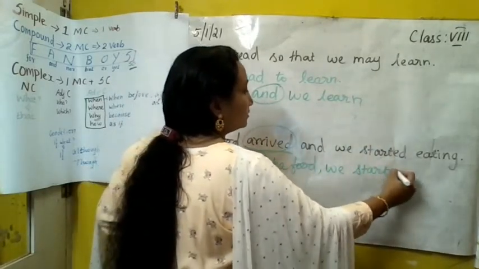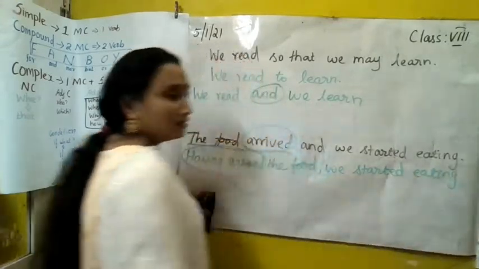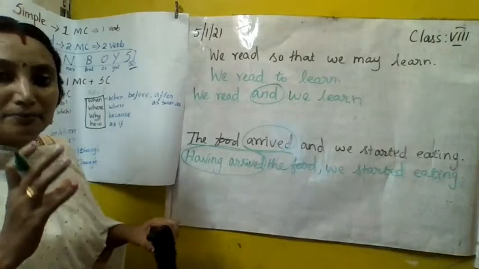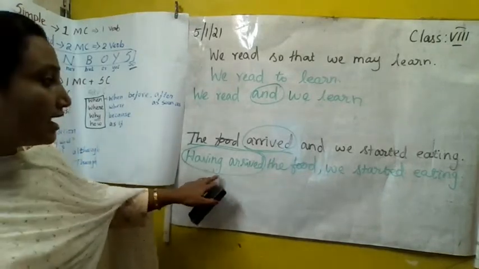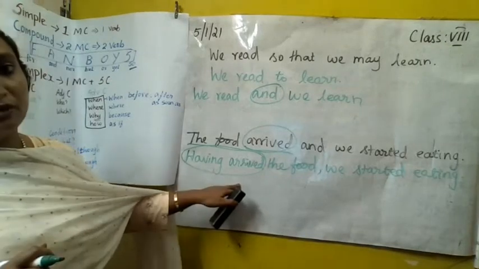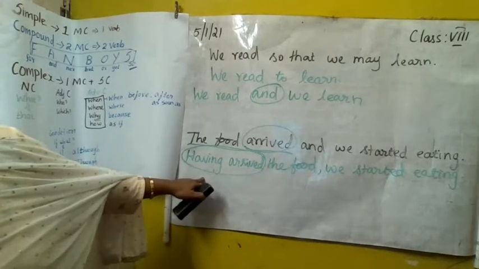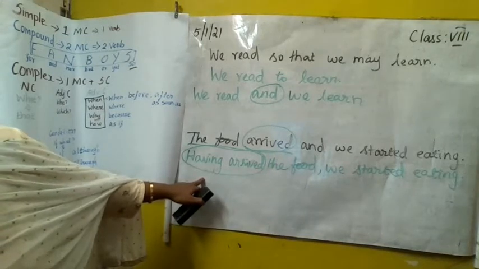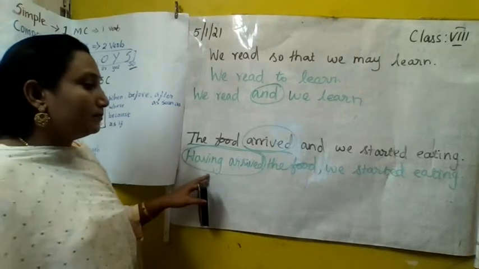We started eating. We started eating is a main class. It gives a complete meaning. Whereas having arrived the food, it is a phrase. It is a phrase. So it gives a simple sentence.